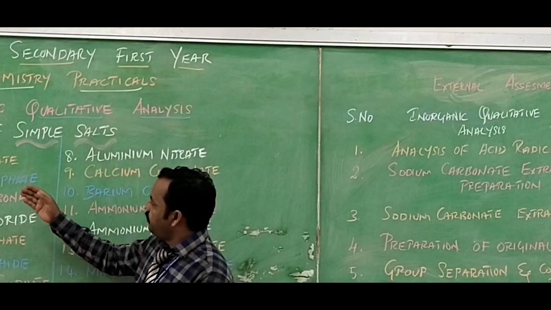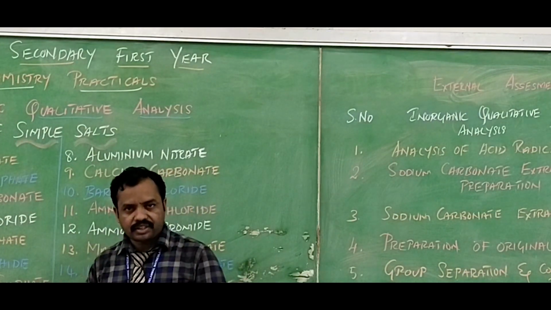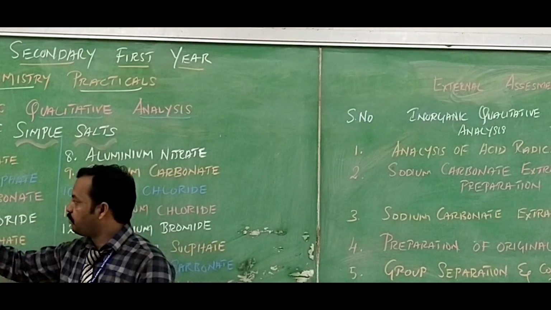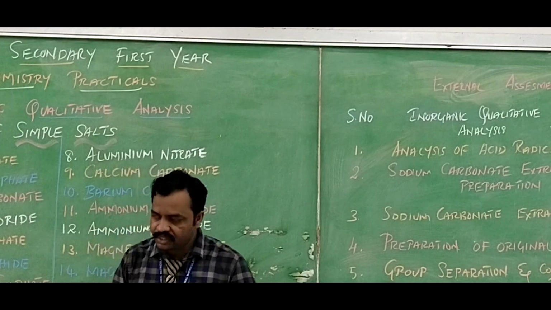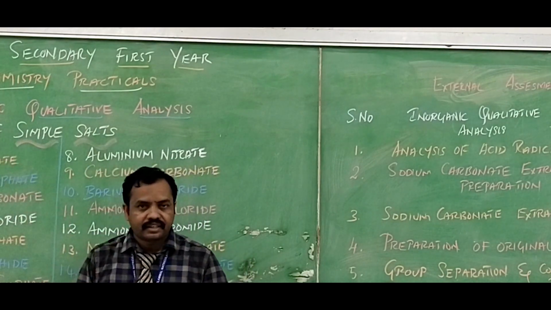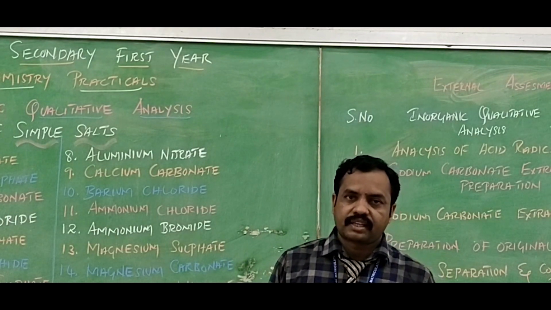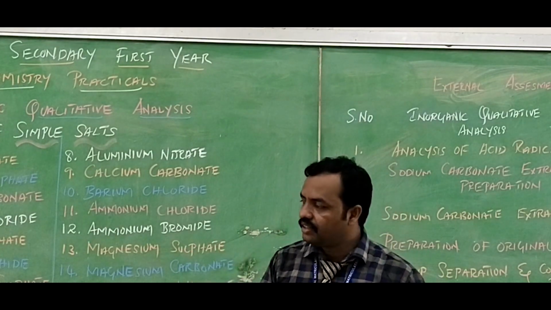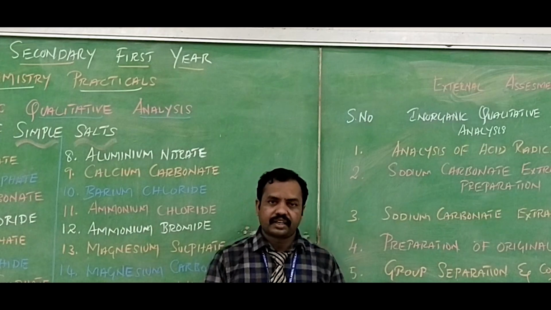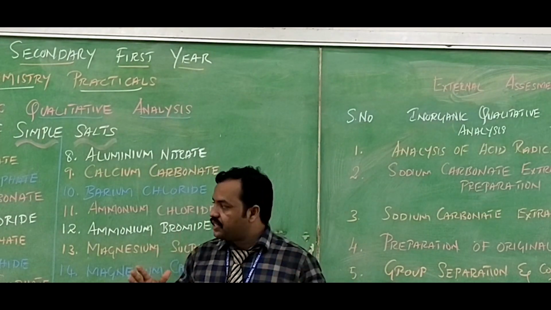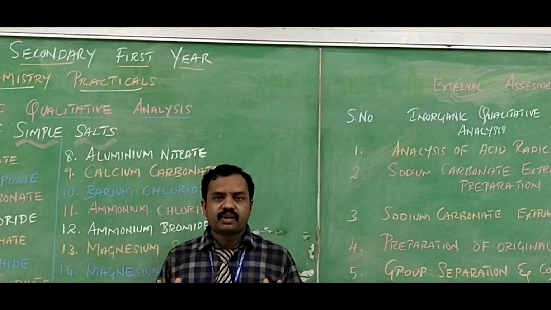Suppose I am taking the first salt, lead nitrate, in which the acid radical is nitrate and the basic radical is lead. The formula for lead nitrate is Pb(NO3)2. The NO3 minus is the anion, called the acid radical, and the Pb2 plus is the cation, called the basic radical. To analyze all the 15 salts, we have a procedure.